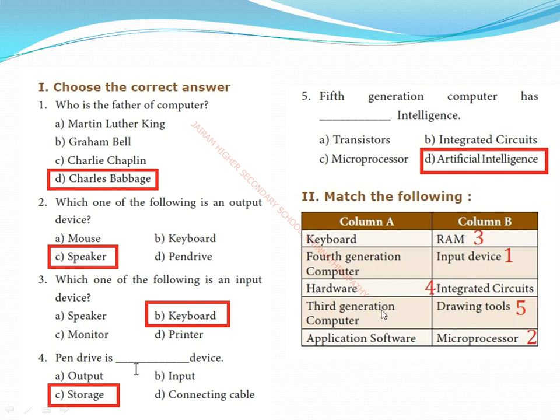So next one, third generation computers. Third generation computers used integrated circuits because in that generation they used integrated circuits. So next one, application software, drawing tools. Because you know that application software does a specific task for the user, like games, Paint, Adobe Photoshop. So drawing tools come under the category of application software. I hope you all understood the slides well.